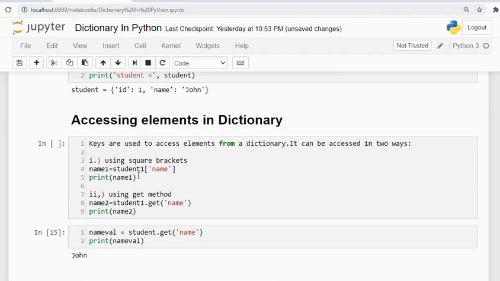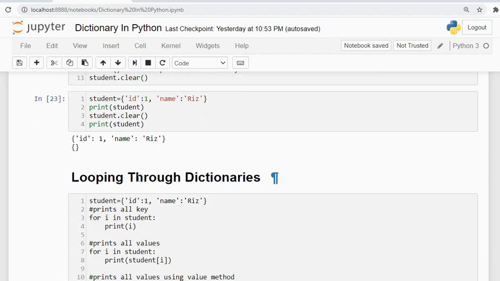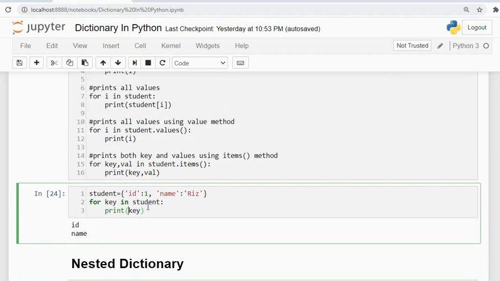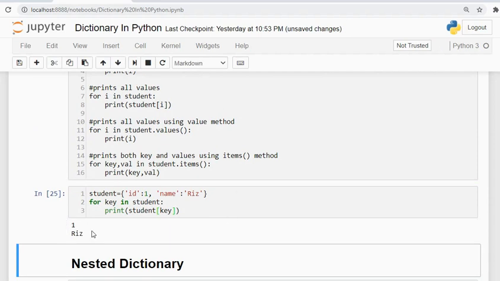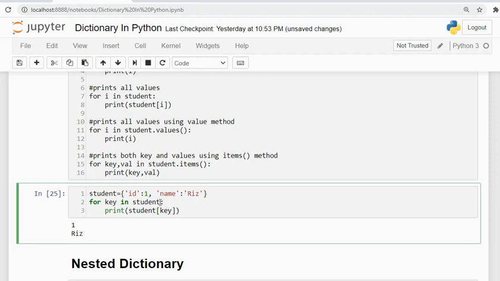Using square brackets we can access the values. Let's look at what is happening. It will give me all the values. See, the values are printing now. Another method is to use student.values, the dictionary.values function, and we can print those values. Let's check that out.